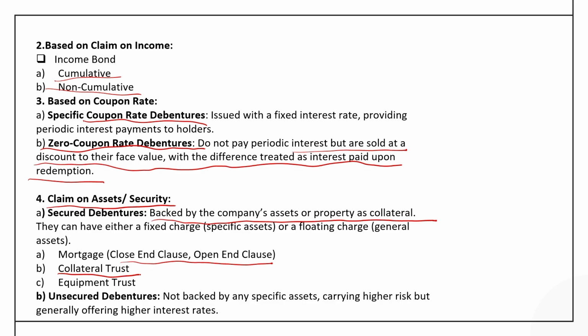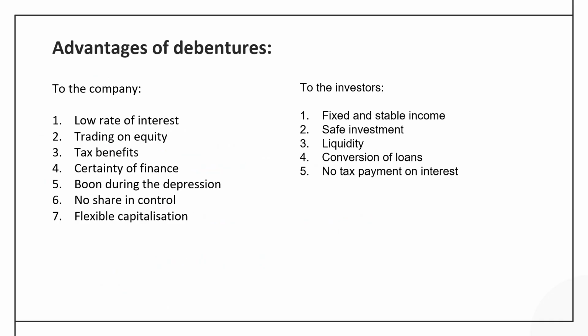The collateral trust debentures is one where the securities of the company, the financial securities, can be kept as the collateral, whereas the equipment trust debentures are where the equipments of the company can be kept as the security of the company. Now, it's time to see what are the advantages and disadvantages of the debentures to the company as well as to the investors.